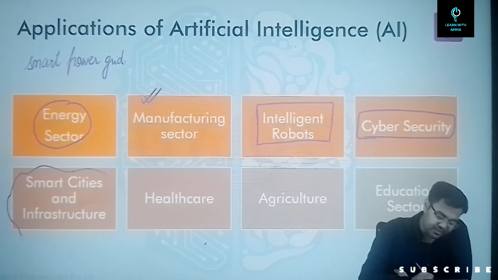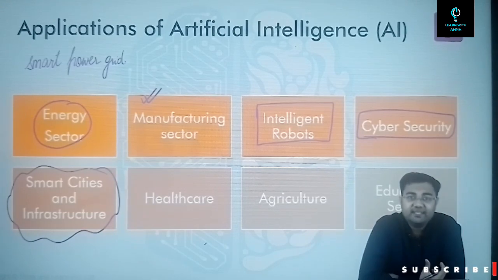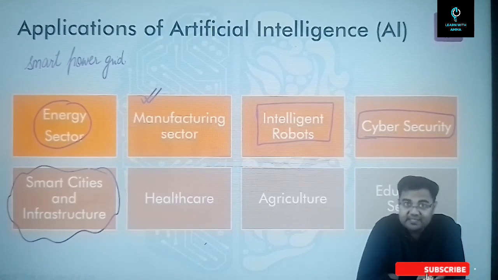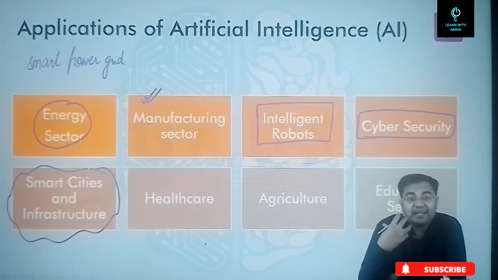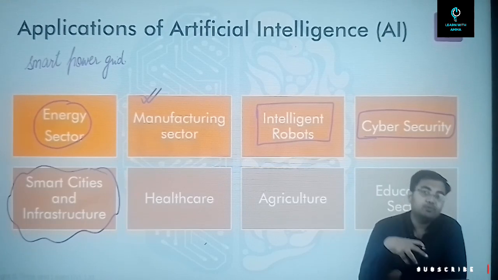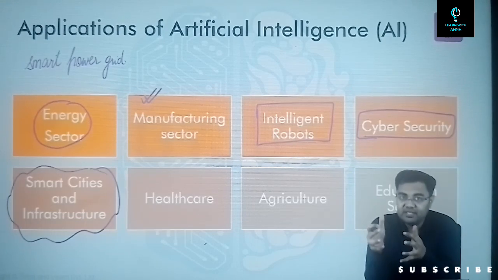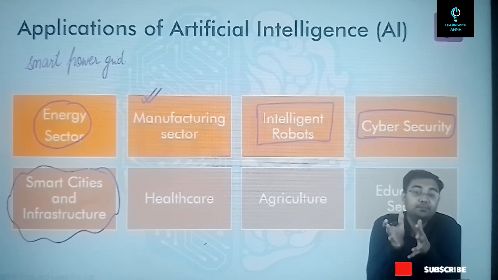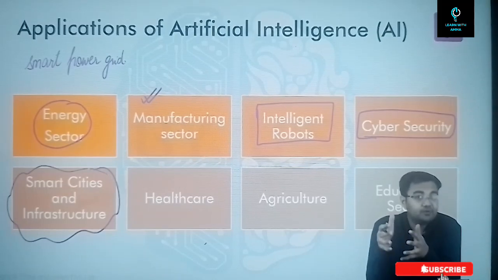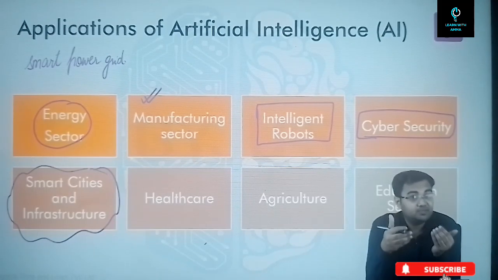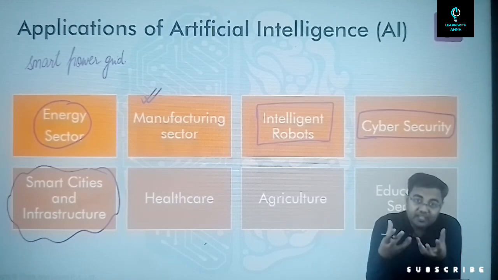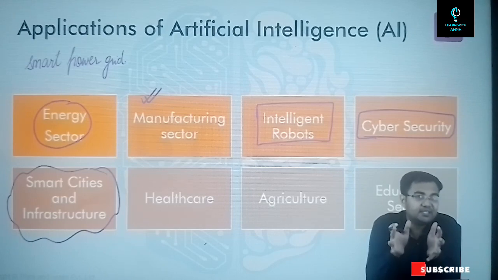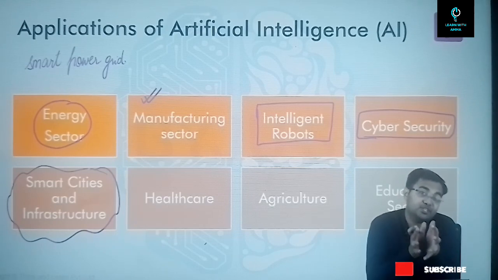Then smart cities and infrastructure. When we talk about smart cities, it's not only about infrastructure but also traffic management, management of the drainage system, and management of the entire architecture of a given city. From the perspective of each of these areas, in the development of a smart city, artificial intelligence can be a big boon to make sure that we have smart infrastructure, better traffic management systems, better garbage management systems, and better drainage management systems. In all these cases, artificial intelligence can be used in a much better manner.